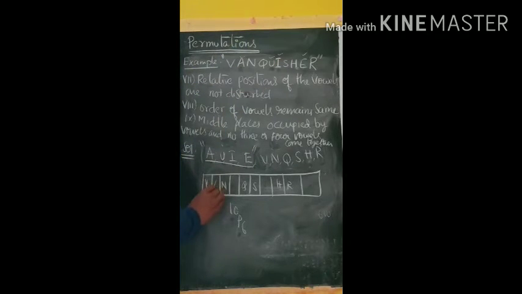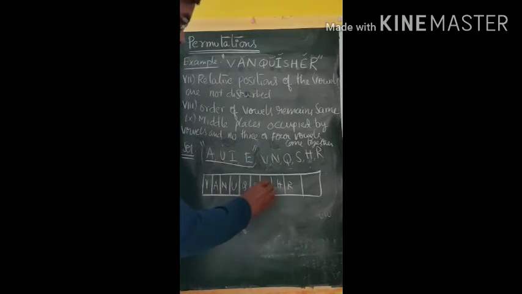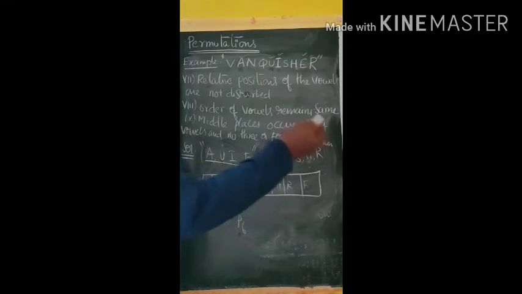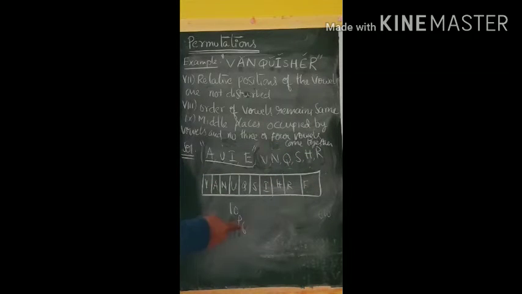Now, in how many ways can you arrange the vowels? Only one way, that is A, U, I, E. So the order is not changed. A after U has come, U after I has come, I after E has come. So in every arrangement in 10P6, we have only one way to arrange the vowels. So the number of arrangements will be 10P6. If you arrange the consonants, automatically the vowels also will be arranged. So the number of ways is 10P6 ways we can arrange the letters of the word, in which the order of the vowels remains the same.